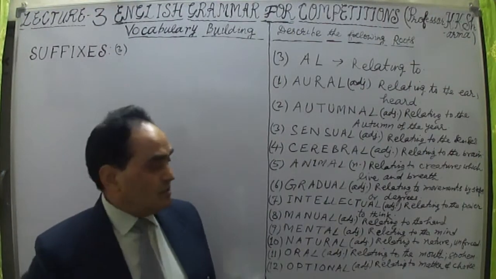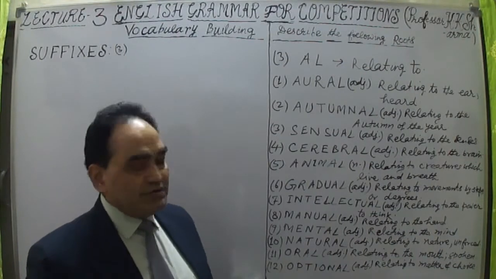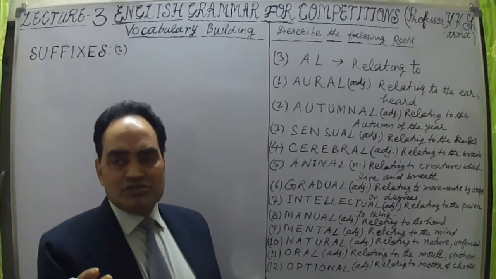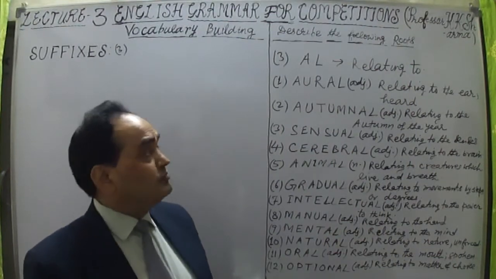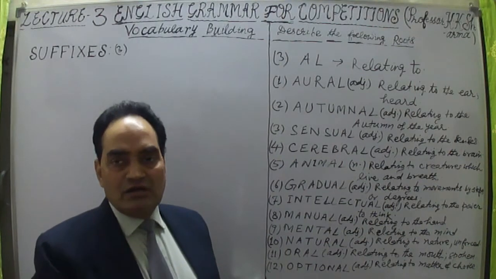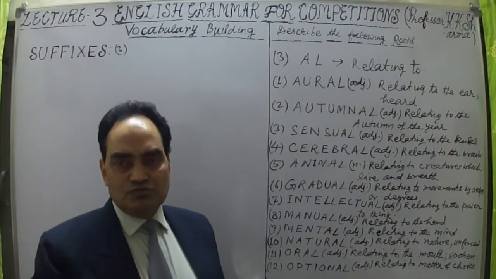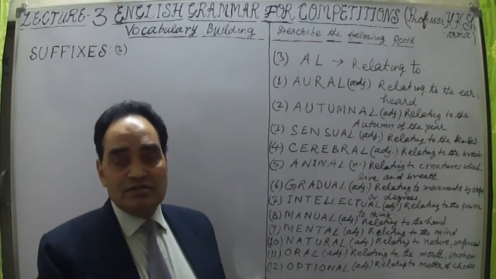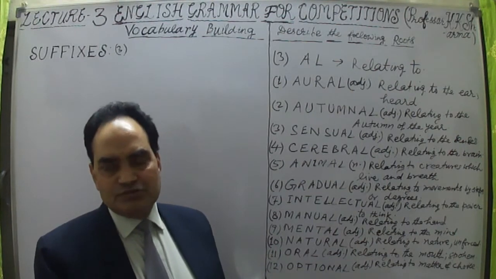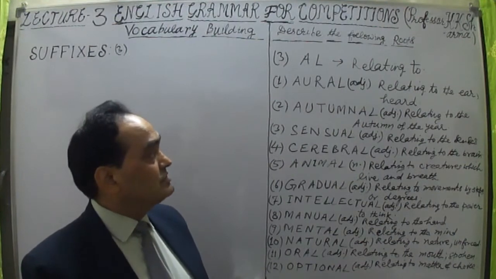Yes friends, this is suffix lecture number 3, and in this I have taken a suffix ending in "al", which means "relating to". After adding this suffix, you will get mostly adjectives, for example natal, autumnal,